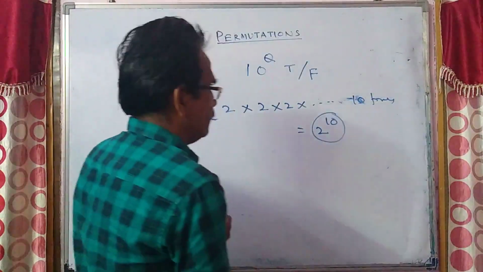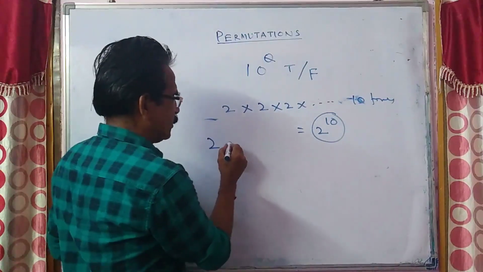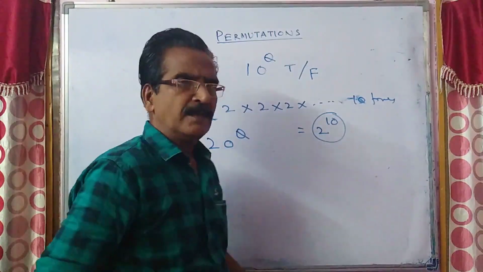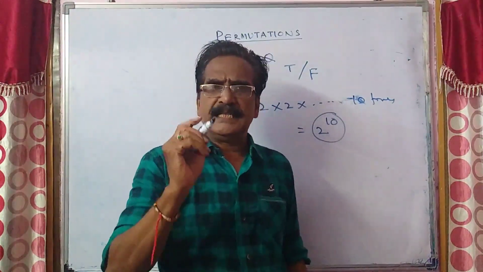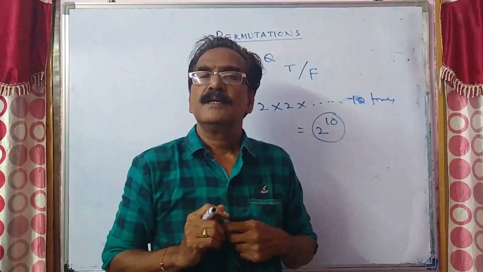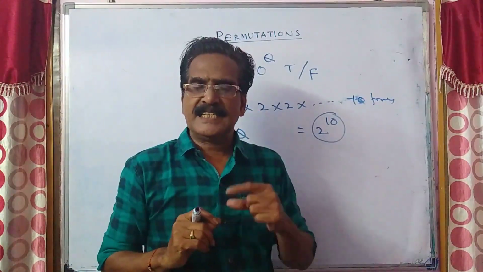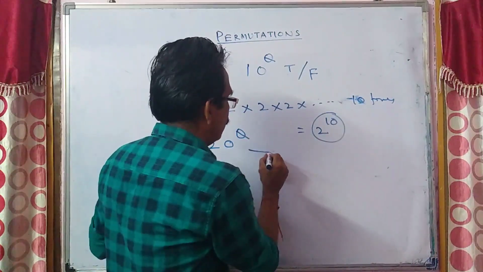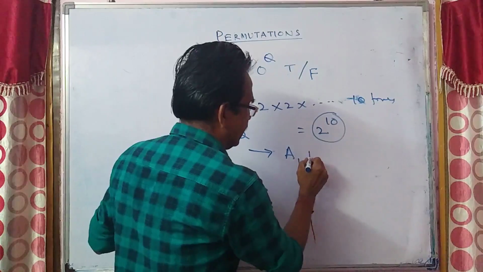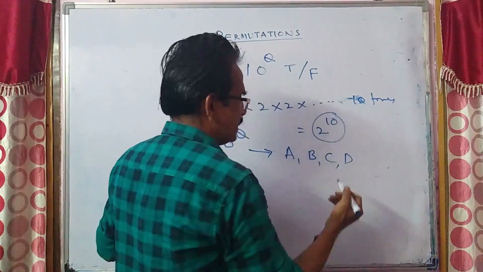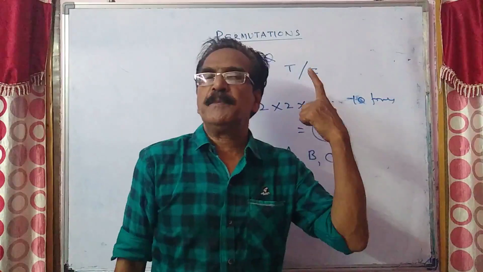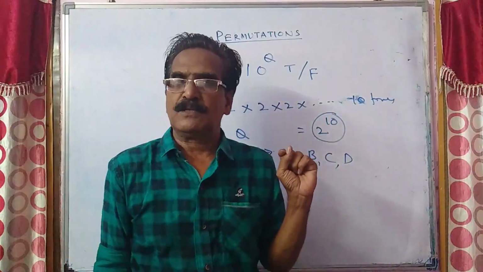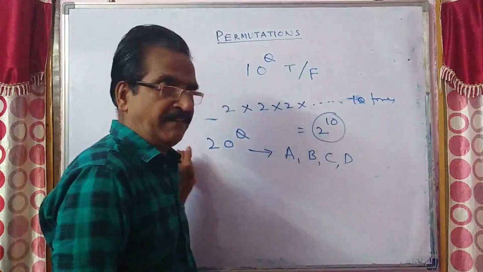Similarly, next question: a student has given a test. The test consists of 20 questions with 4 options A, B, C, D. So in how many ways can the student answer those 20 questions?